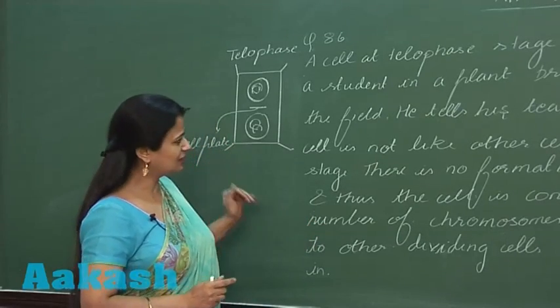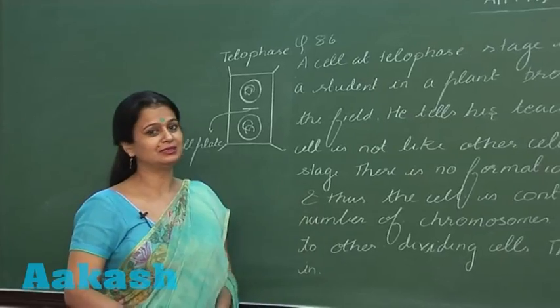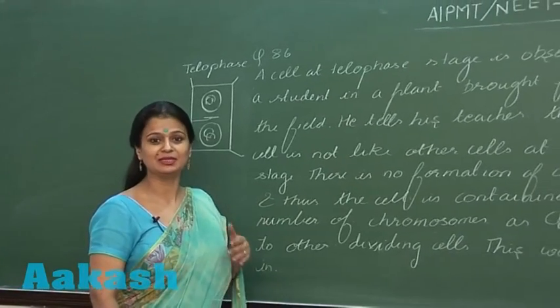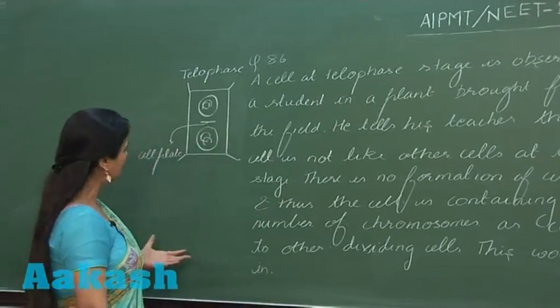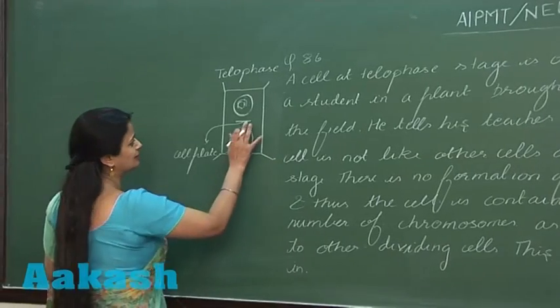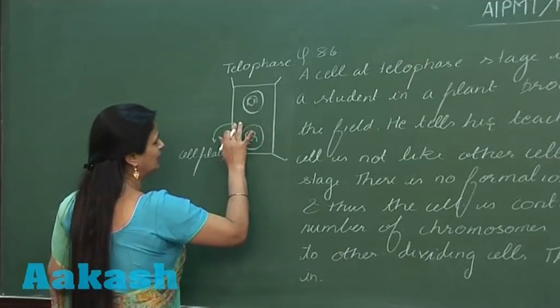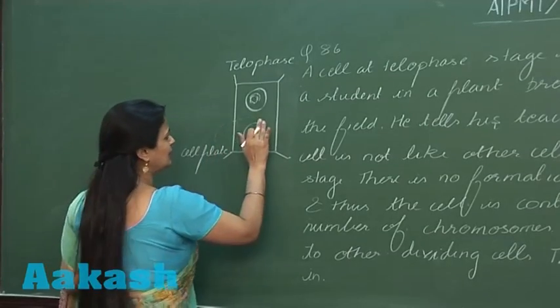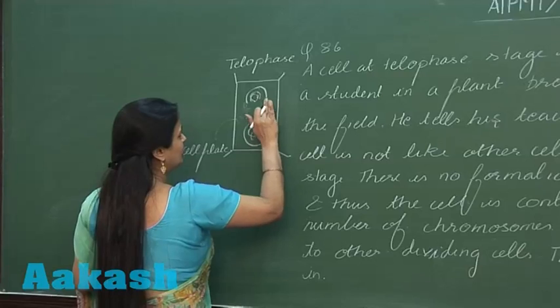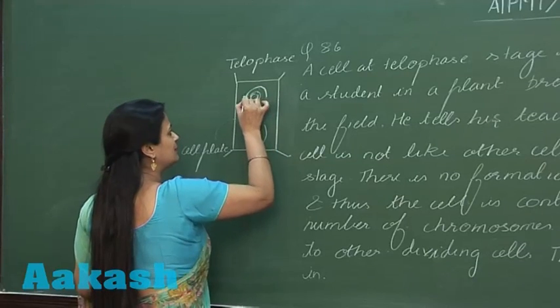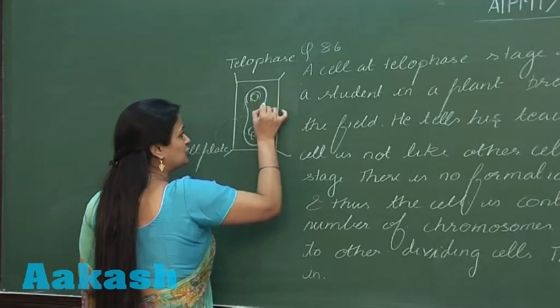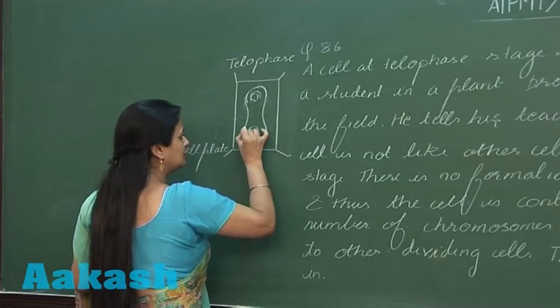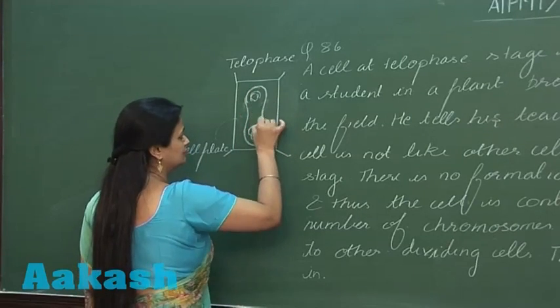But such type of condition was not seen by the student. He observed something else. One deviation which he saw is that this cell plate is absent, it means no cytokinesis. And along with that, instead of the two nuclear membranes, there is formation of one nuclear membrane.